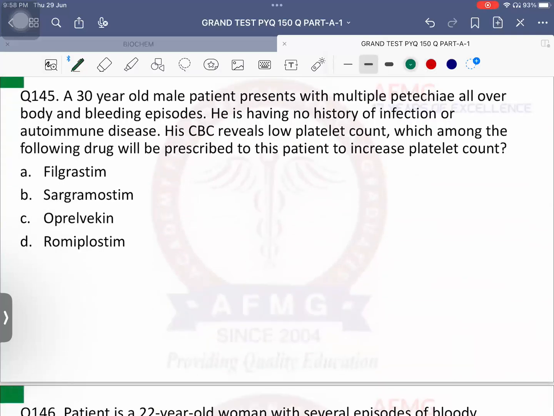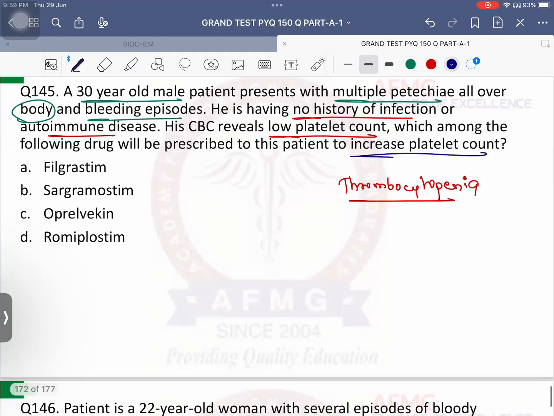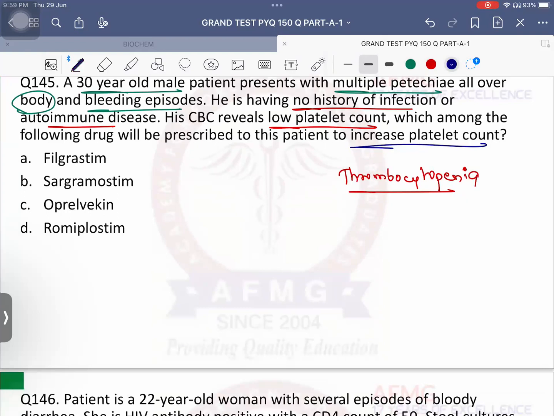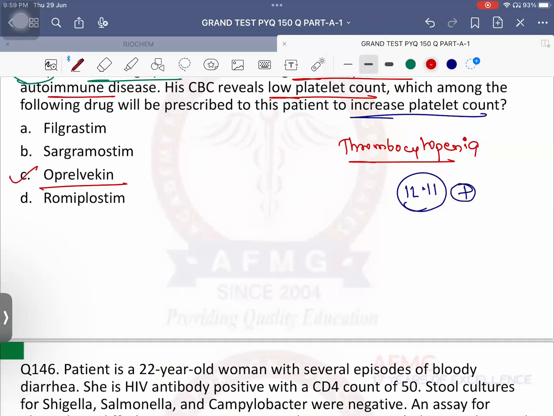Question number 145. A 30-year-old male patient presents with multiple petechiae, small bleeding spots all over the body, and there are bleeding episodes also. He is having no history of any infection or autoimmune disease. His CBC reveals low platelet count, that is thrombocytopenia. Which of the following drugs will be prescribed to the patient to increase the platelet count? To increase the platelet count, which is the interleukin which will stimulate the platelet? Shabash, interleukin 11.